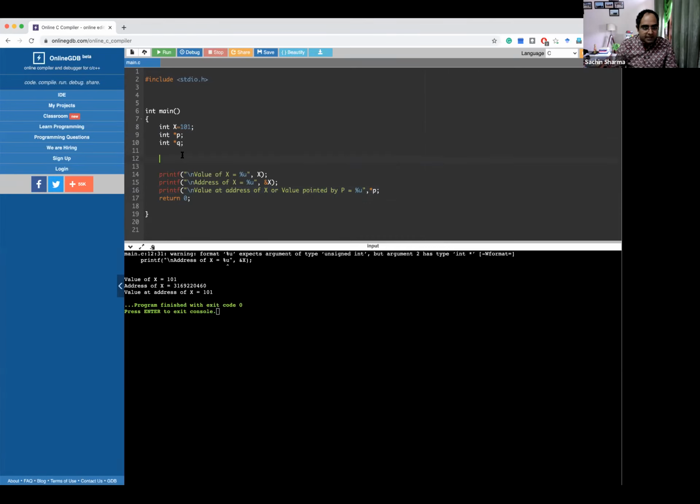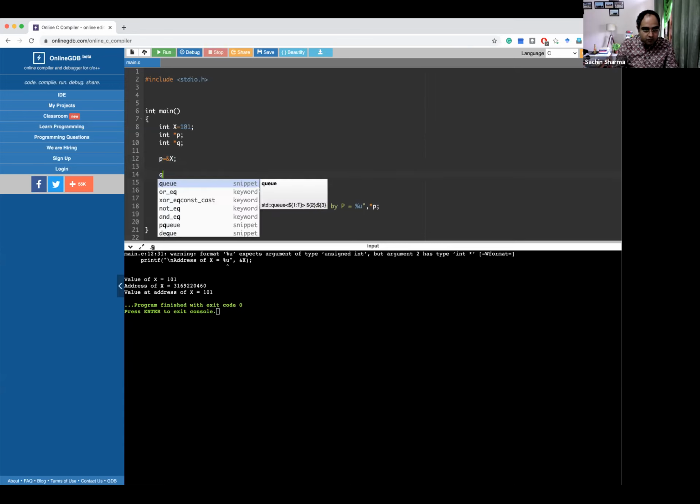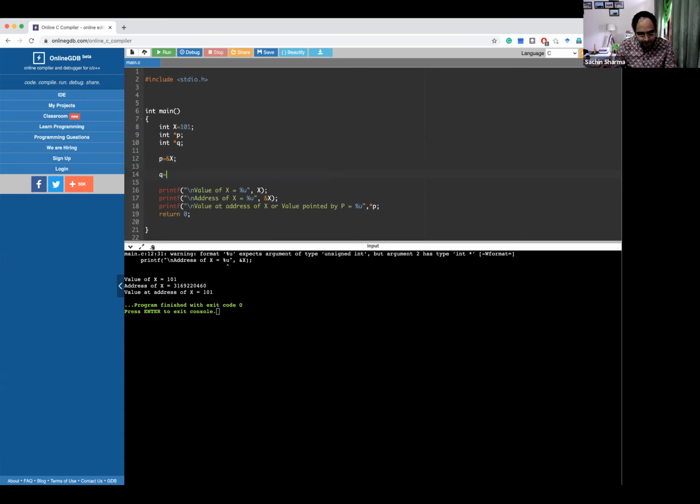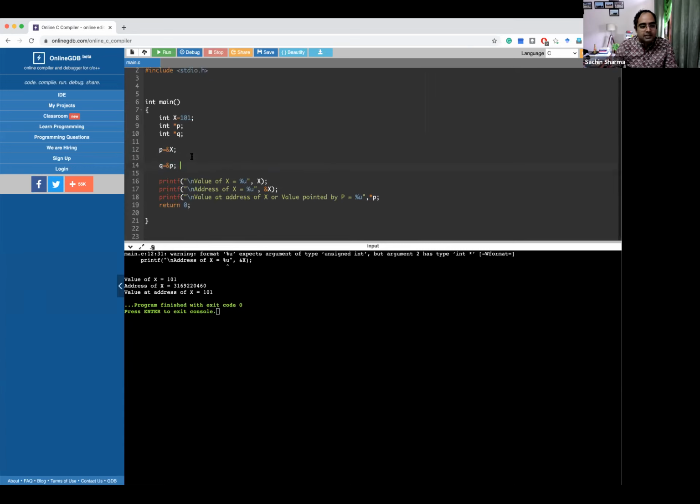So what is happening here? I am making sure that p is pointing to the address of x, and again I am saying that q is pointing to the address of p. So this linking I have created.